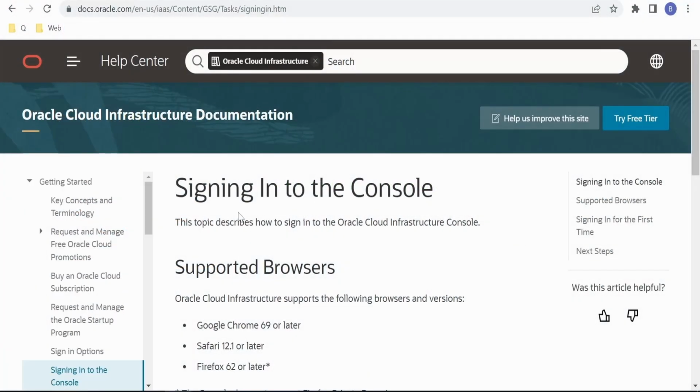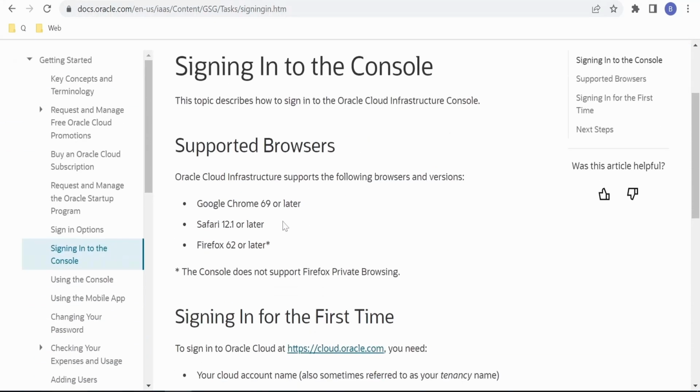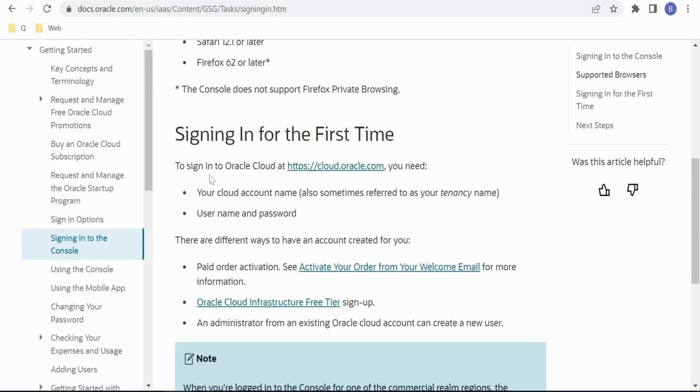I am here on the documentation page by Oracle, the Oracle Cloud Infrastructure documentation. In the table of contents on the left hand side, there is the option for signing into console under getting started. If you click on this, you will get more details on signing into the console. Here is the list of supported browsers: Google Chrome, Safari and Firefox are currently supported. And Firefox is not supported currently in private browsing mode. So coming to the steps, we can sign into Oracle Cloud with the help of this link, that is cloud.oracle.com.